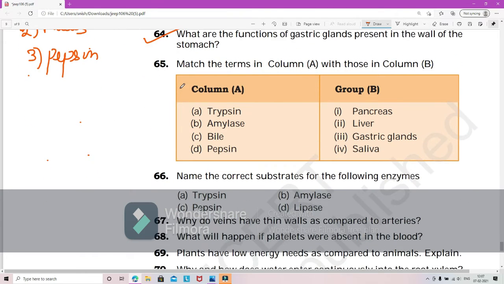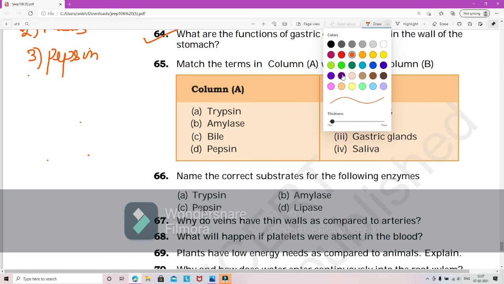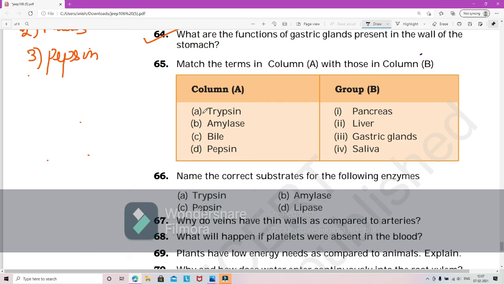Okay, now we have match the following. Let's do it. Trypsin is produced by the pancreas, so it's 1. Salivary amylase is present in the saliva, so it's 4. Bile is from the liver, number 2. And pepsin is from the gastric gland. So it's 1, 4, 2, 3. Yes, this is correct.